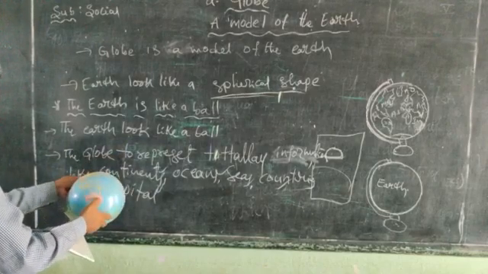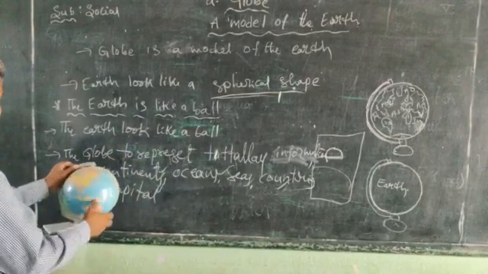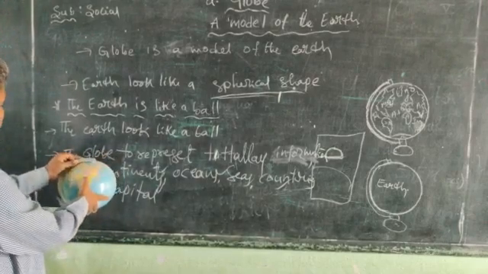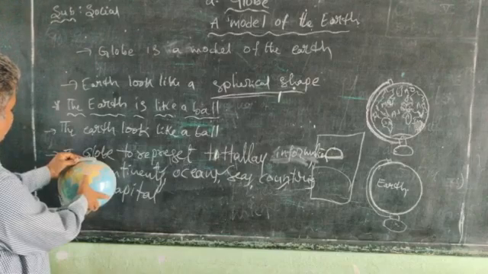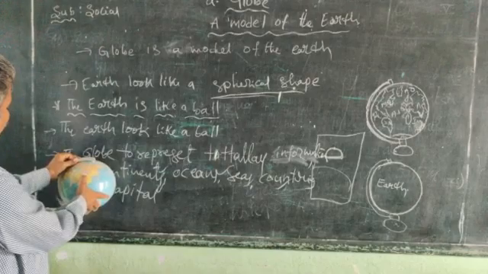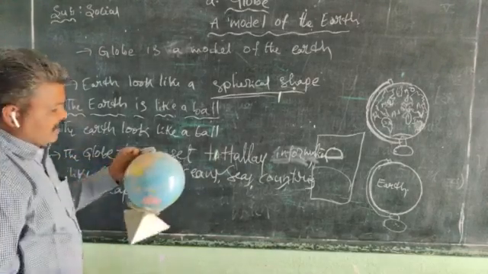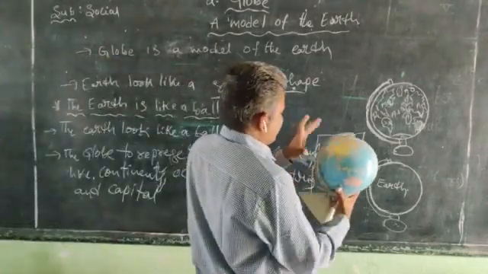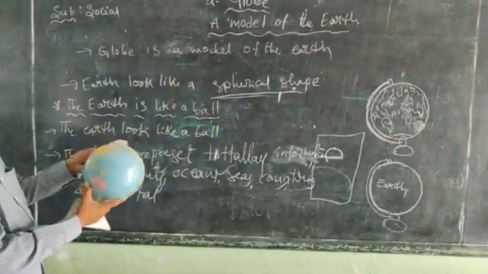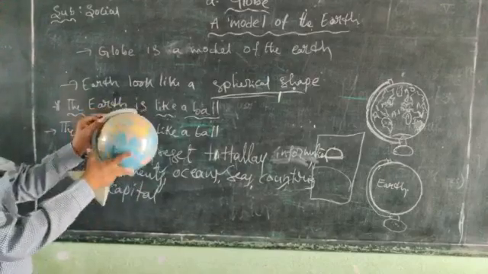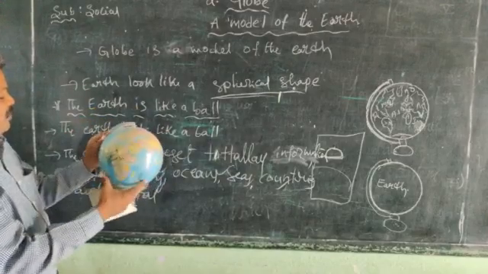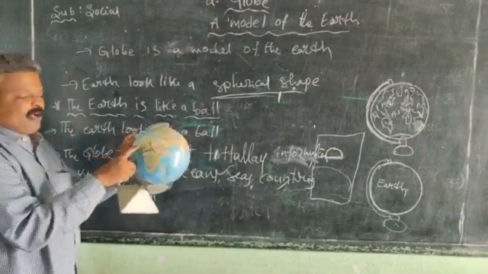Here we find the Australia continent, and China, whose capital is Beijing. Next, Mongolia, with its capital Ulaanbaatar. So like this, we find countries and capitals, and next the continents. Here there is the Pacific Ocean and the Indian Ocean, and here the Mediterranean Sea, between the Europe continent and the Africa continent.